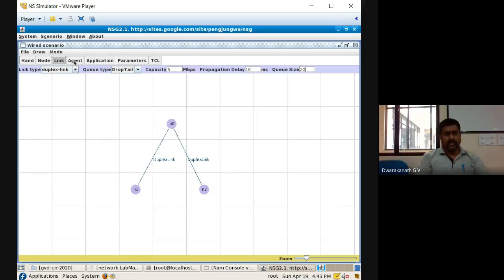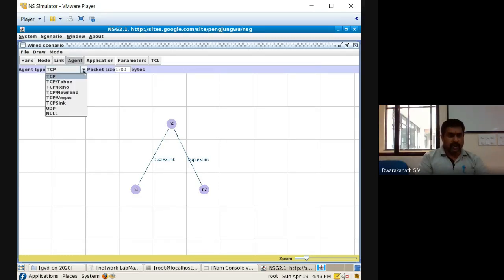Now coming to the agent. We want an agent, so we'll take a UDP agent. Here, for multicasting, UDP is always good. Don't worry about the packet size now. I'm going to drag this UDP agent, click here. Then we'll go with an application agent.